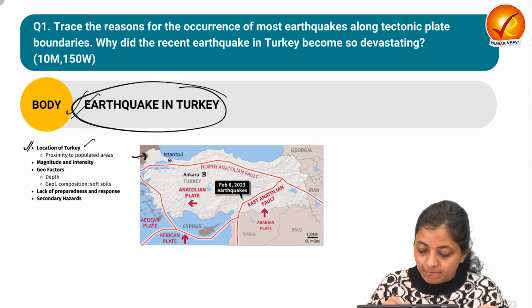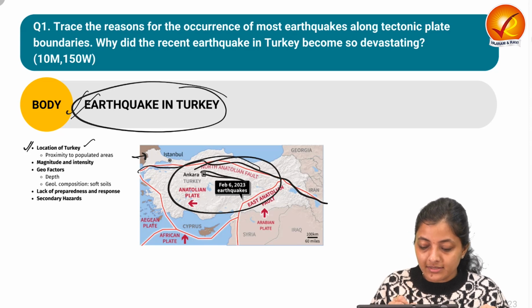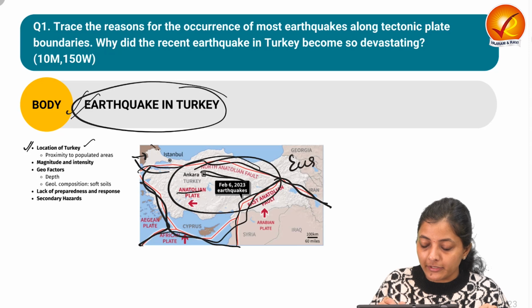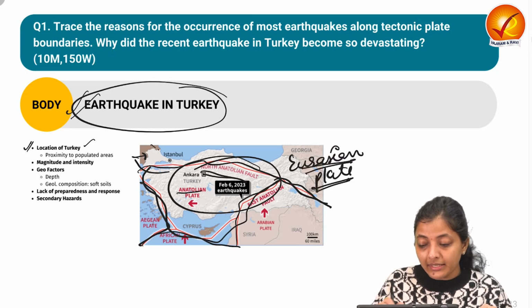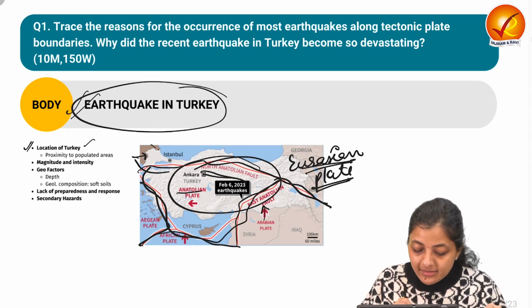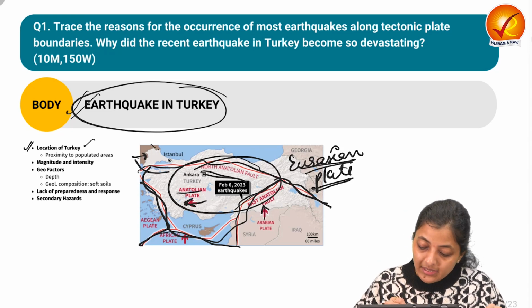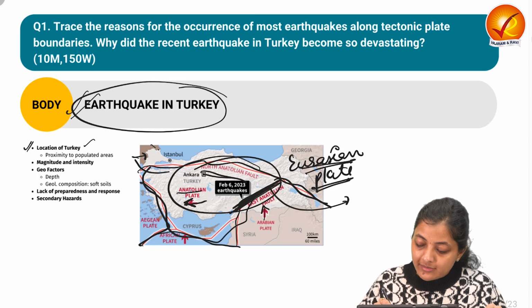See, this is Turkey, and it is along the North Anatolian fault. This is the Anatolian plate. This is the Arabian plate. This is the Aegean plate. This is the African plate, and this is the Eurasian plate. The plate tectonic direction is such that the Arabian plate is moving the Anatolian plate westwards. It means it is creating a transform fault here.